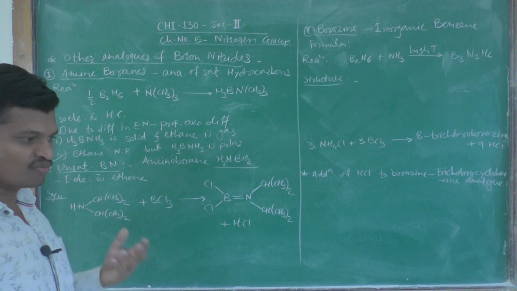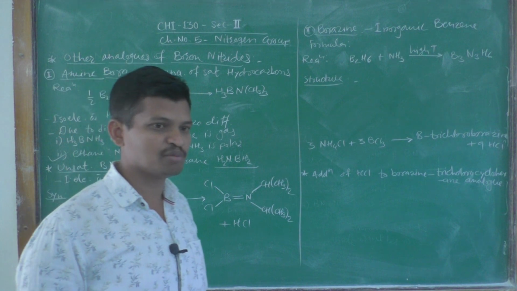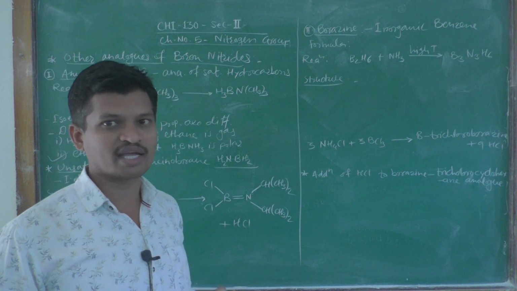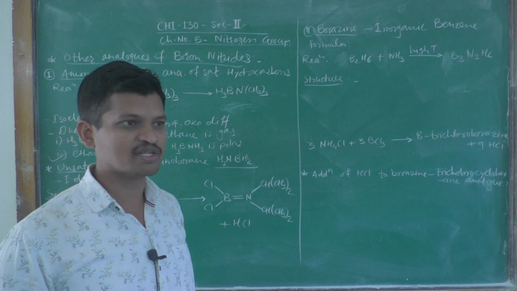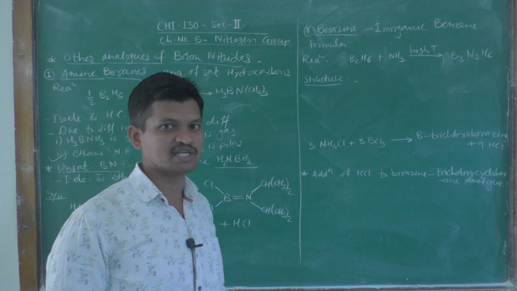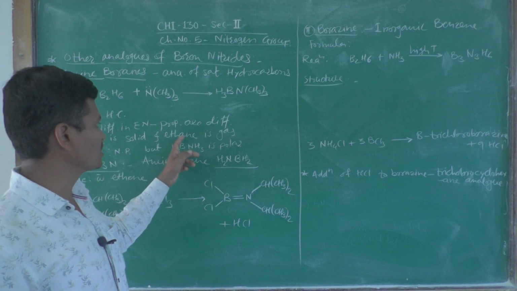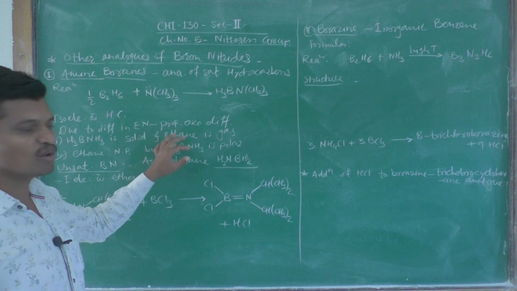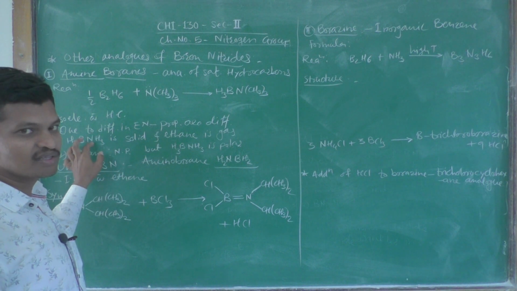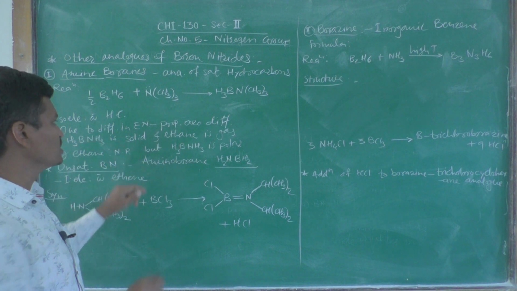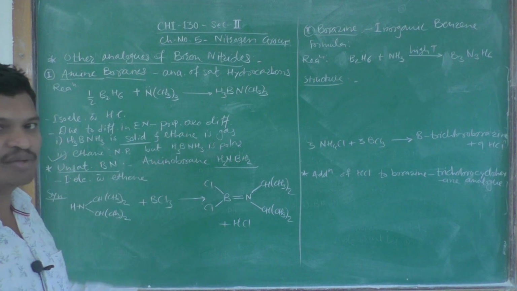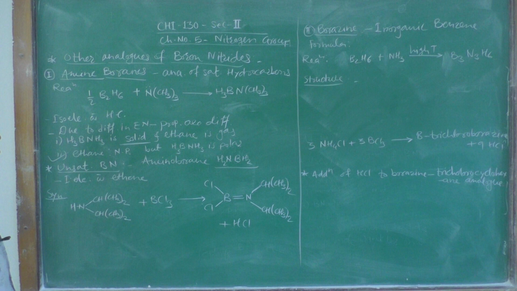The lower alkanes, methane, ethane, propane and butane, are all gaseous at ordinary temperature and pressure, but the similar analogue, aminoborane BH3NH3, is solid at room temperature. This is the main difference in physical states.